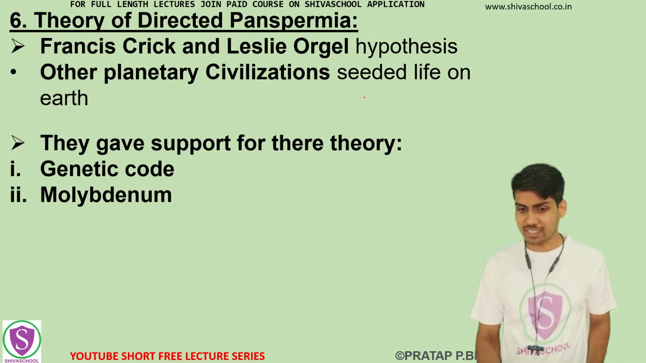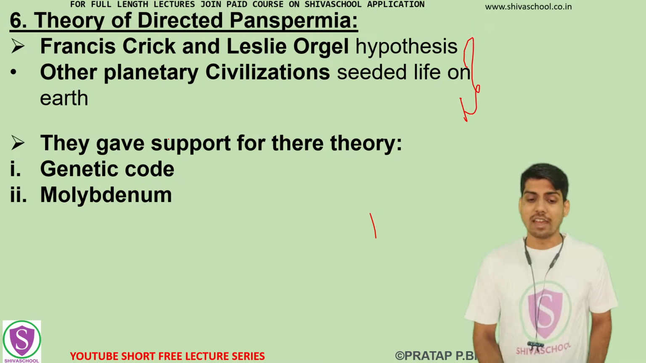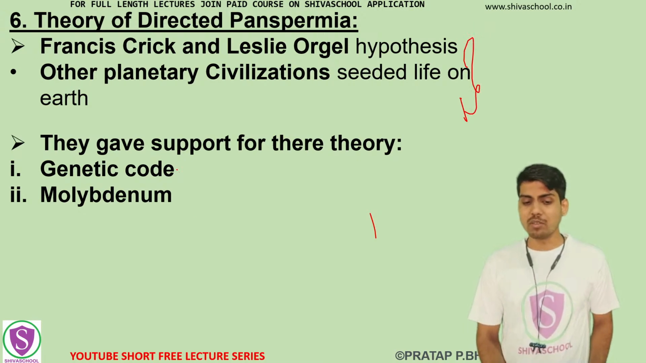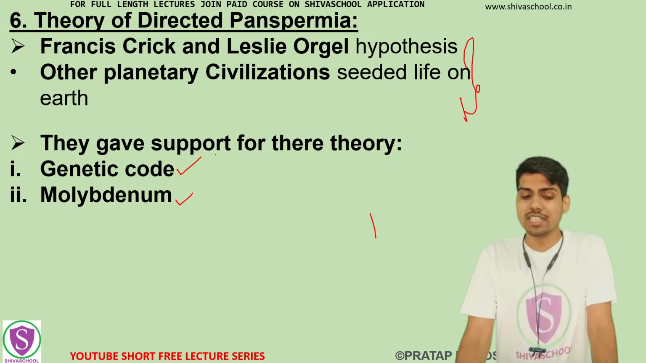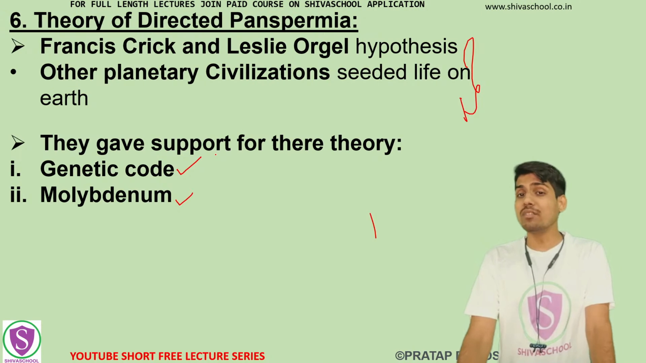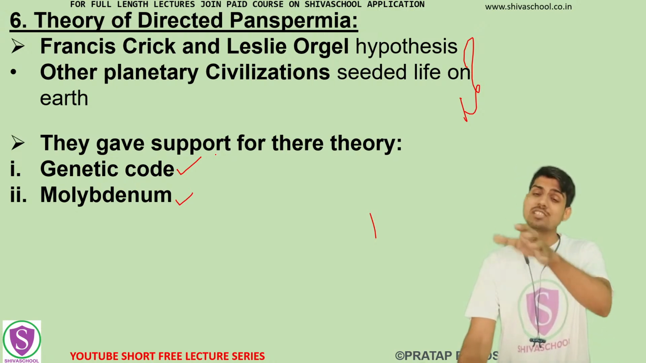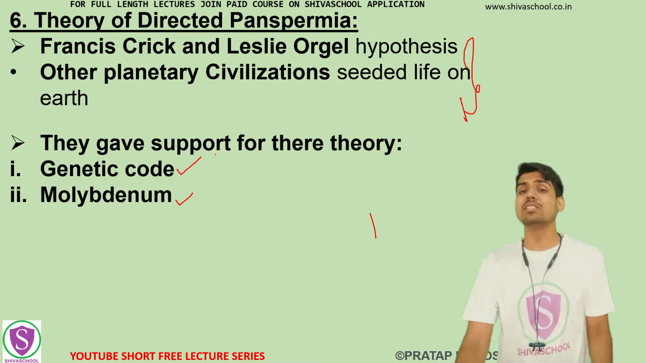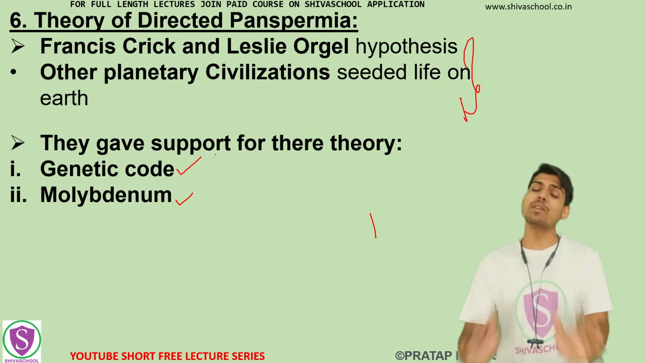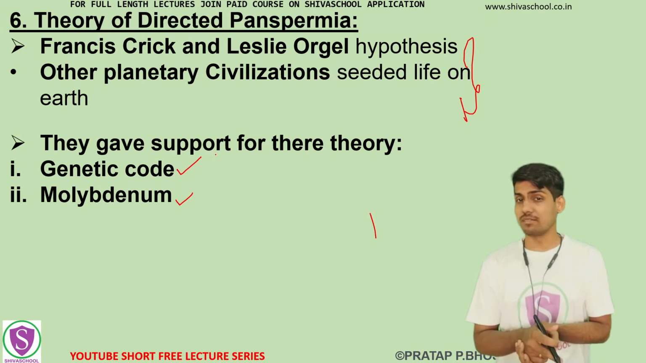So this is what the theory of directed panspermia by Francis Crick says, okay, and in support of their theory they have given 2 points: the genetic code, and molybdenum, this metal. What they have said is, see, the genetic code for all life on Earth is the same, that means AUG codes for methionine in humans also, AUG codes for methionine in lower invertebrates also, in fishes or other animals, in lower invertebrates also, AUG will make methionine only, right.